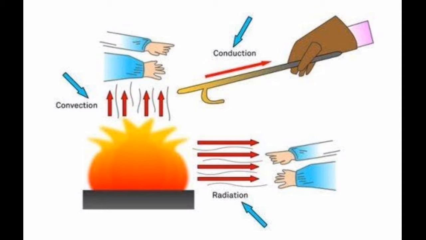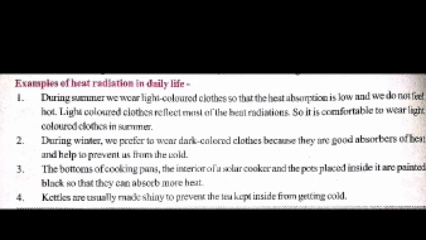Okay, already I taught you about convection and conduction. Now we are going to see examples of heat radiation in daily life. Already you people have the book, it is on page number 78. So during summer we wear light colored clothes so that the heat absorption is low and we do not feel hot. Okay, so light colored clothes reflect most of the heat radiation, therefore it is comfortable to wear light colored clothes in summer. So all are saying not to wear dark colored clothes in summer because they absorb the heat and you will feel more hot. So second point is, during winter we prefer to wear dark colored clothes because they are good absorbers of heat and help to protect us from cold.